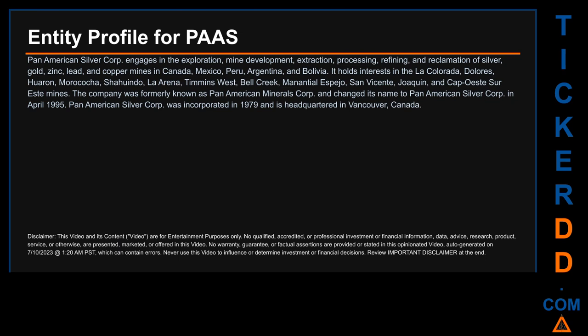The company was formerly known as Pan American Minerals Corp. and changed its name to Pan American Silver Corp. in April 1995. Pan American Silver Corp. was incorporated in 1979 and is headquartered in Vancouver, Canada.